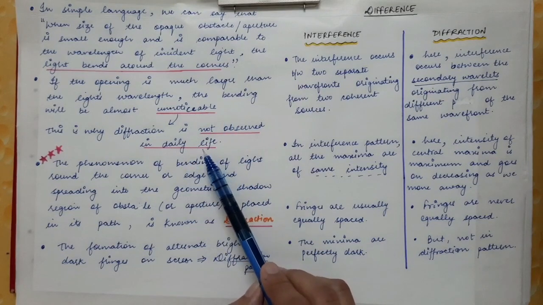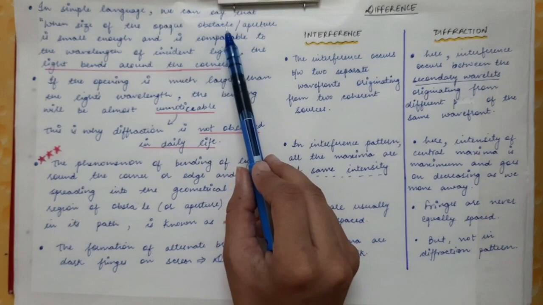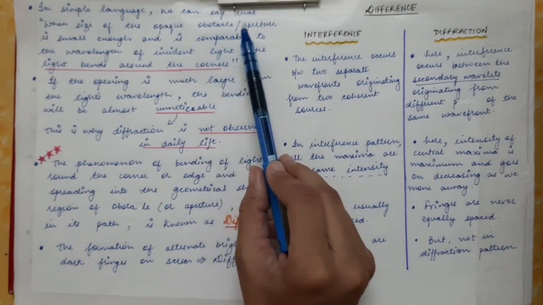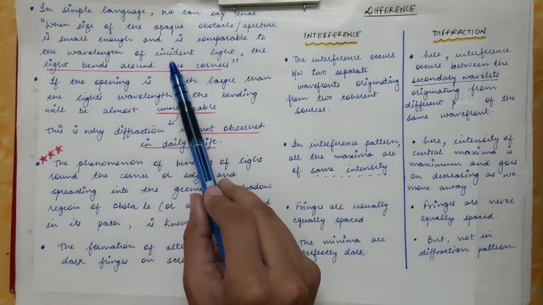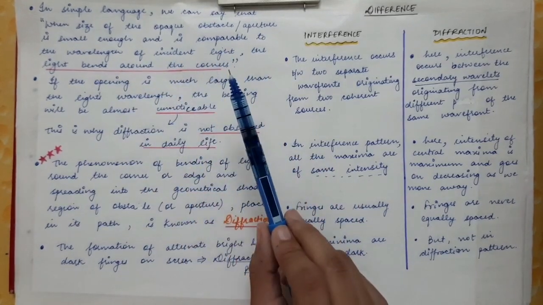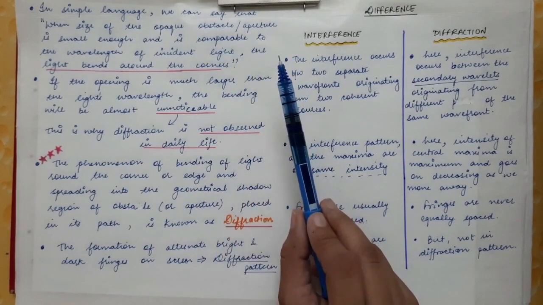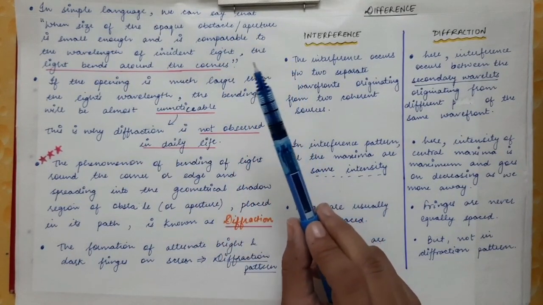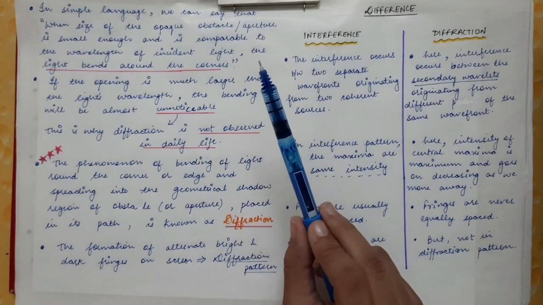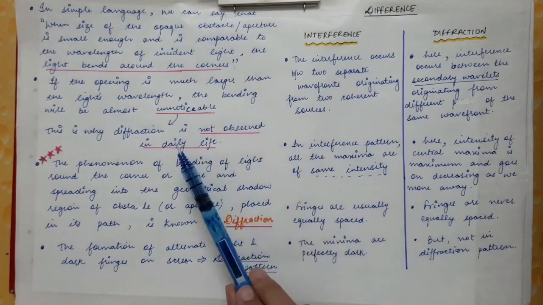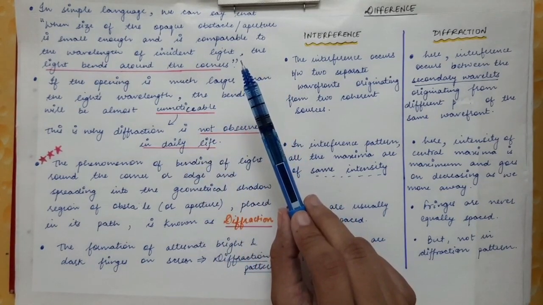To obtain diffraction, we have seen that the condition is that the size of the obstacle or the aperture should be comparable to the wavelength of incident light. But in daily life, the size of the windows, doors, or any other obstacle that we have is much greater than the wavelength of the visible light.